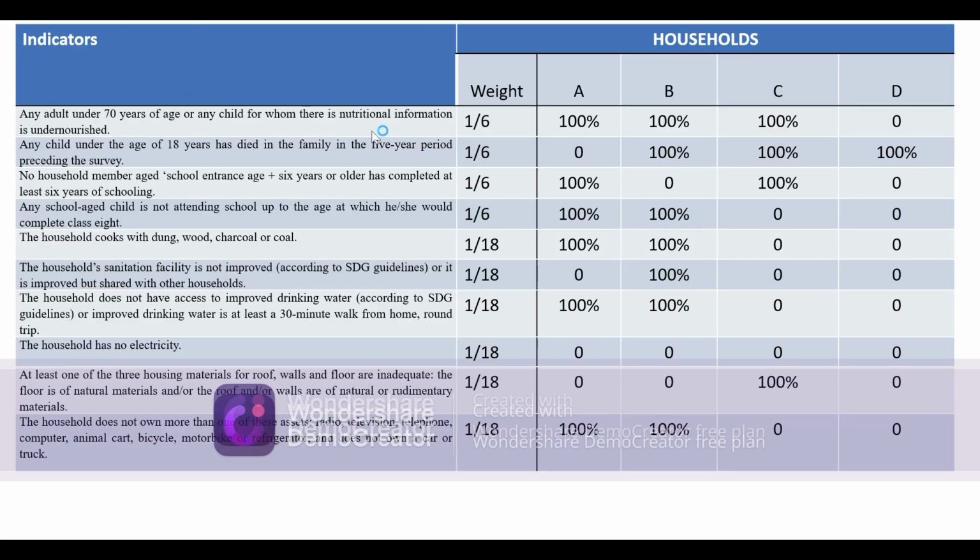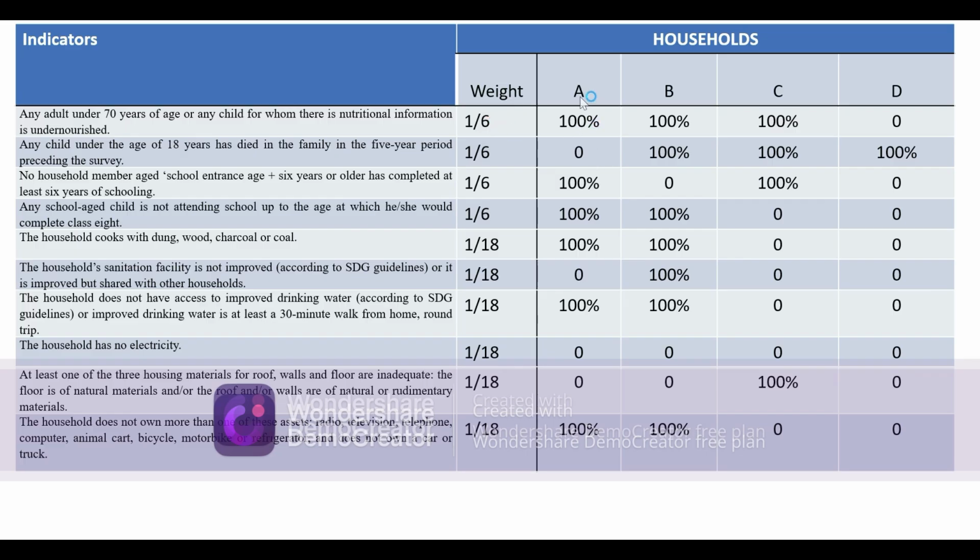Here we are going to see hypothetical data, which means the scores of the households. We have four households here, hypothetically A, B, C, and D. And these are the indicators, the questions that we have seen earlier. And these are the weights. And here these are the scores. 100 here means that the household is deprived. 0 means the household is not deprived.